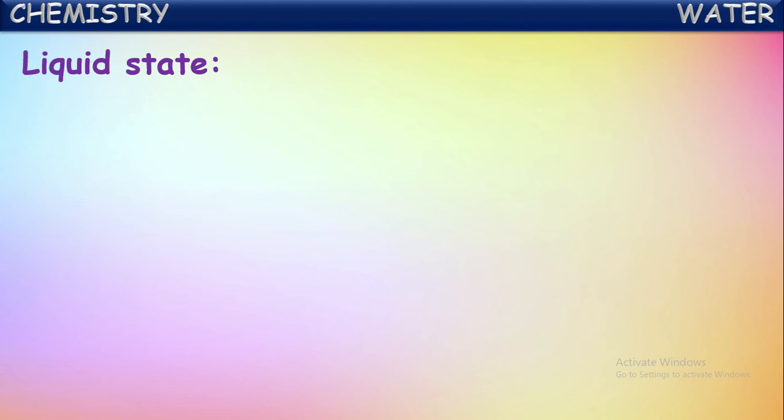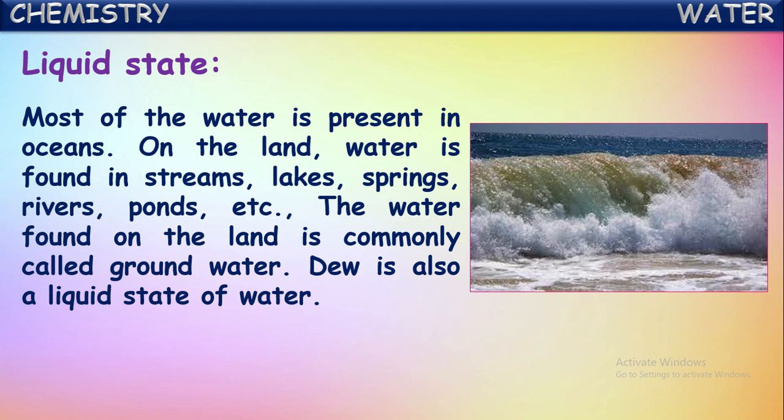Next, the liquid state of water. Most of the water is present in oceans, as we know. On the earth's surface, around 70% is covered with water, as we have seen just now. Out of this, around 97% of water is present in the oceans and seas only. On the land, water is found in streams, lakes, springs, rivers, ponds, etc. These are all present on the surface of the earth.